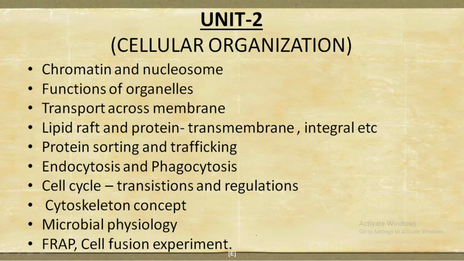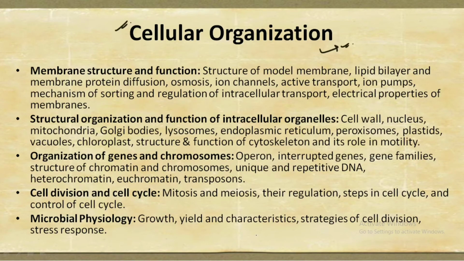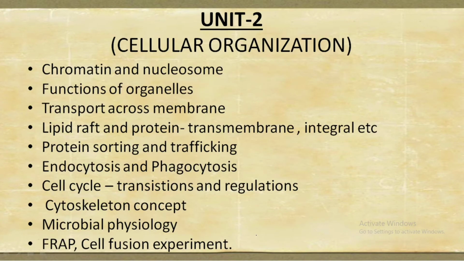So now these are the important topics and this is the complete syllabus that you have to focus upon. So how you should deal with this? You should first complete out the important topics. In that almost everything is included. If you look at these topics at a broader sense, you would see that almost everything is included, because this unit is very important and this unit is very much interlinked to the unit 4, that is the cell signaling.